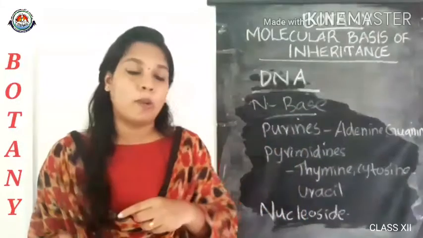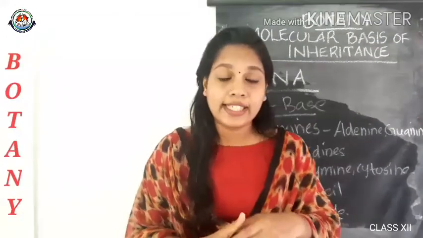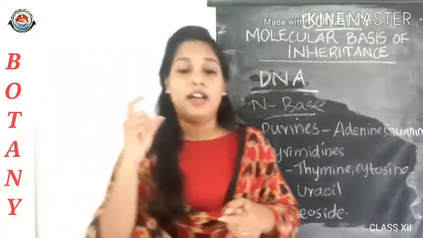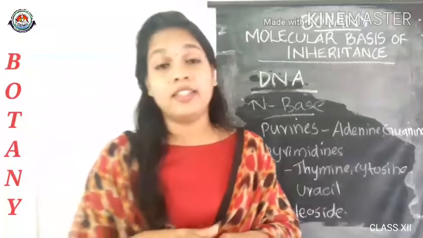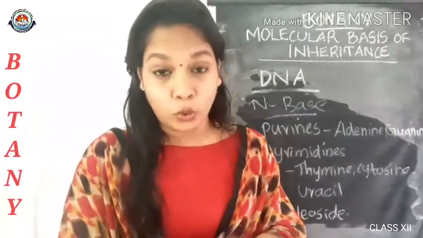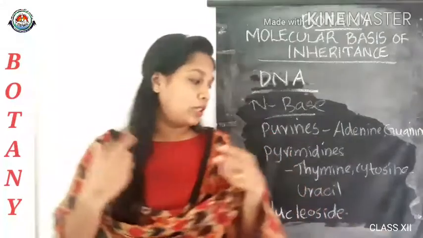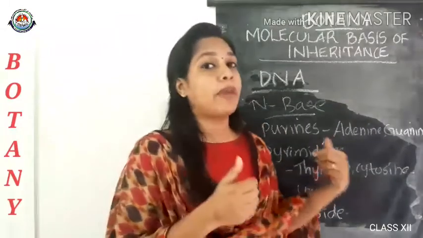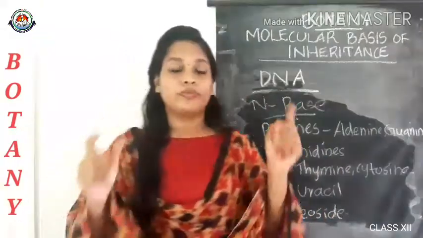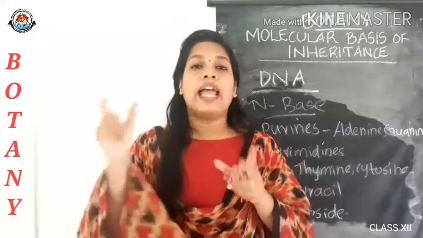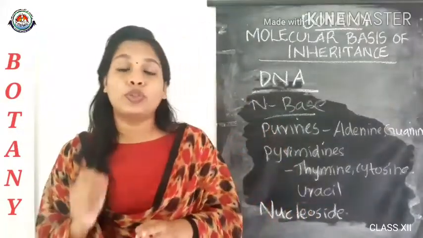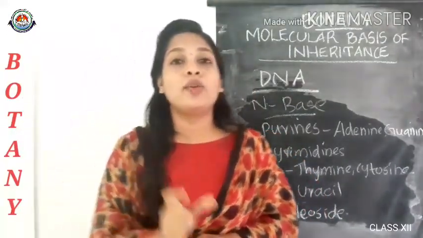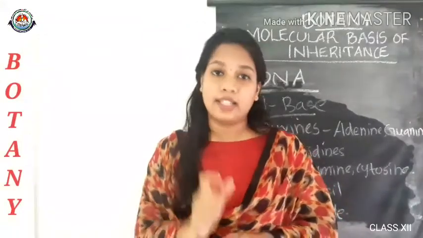So the nucleoside forms are called adenosine or deoxyadenosine, then guanosine or deoxyguanosine, then cytidine or deoxycytidine, and uridine and deoxyuridine. These are the nucleosides formed by the linkage of the nitrogen base with the pentose sugar. So a nucleoside is formed, and when a phosphate group is attached to the 5' OH side of a nucleoside, a corresponding nucleotide is formed.